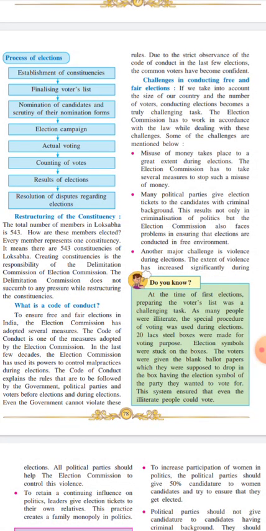Due to the strict observance of the code of conduct in the last few elections, the common voters have become confident. So why are the people very confident? Why do they have faith in the election commissioner? Because it is the duty of the election commissioner to look after whether the candidates or authorities have adopted any type of malpractices. So this should not be done. Now the rules have become so strict. Because of the electronic voting machine, it is very helpful and very easy to conduct elections in a very short span of time.